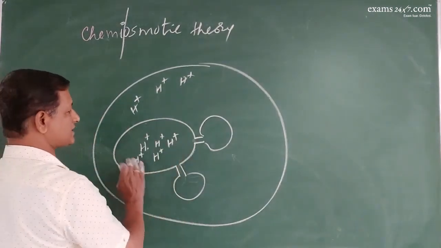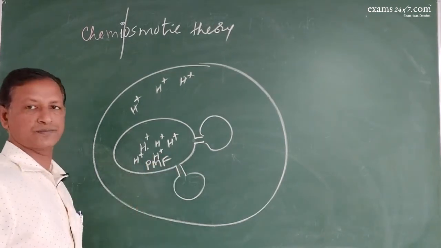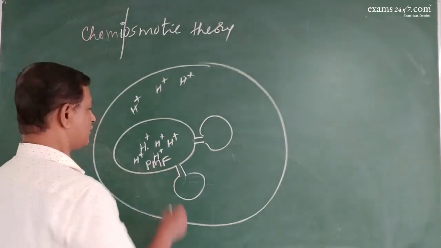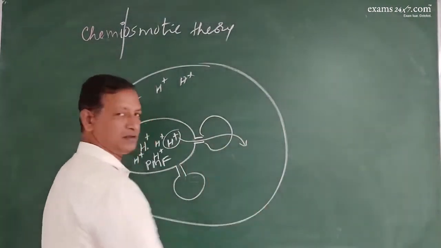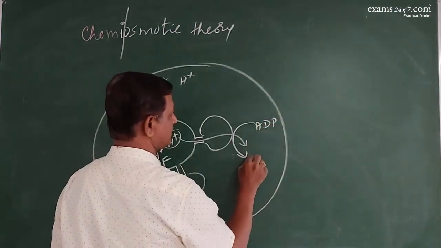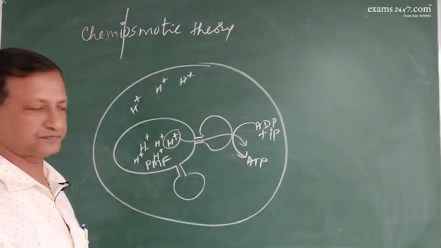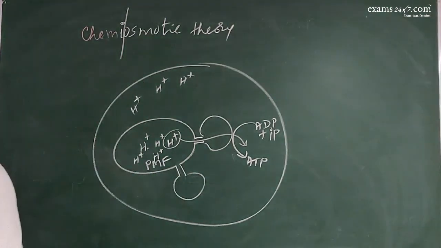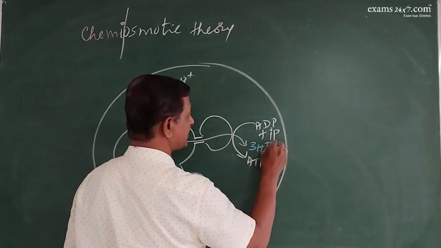Thus accumulation of protons inside the lumen produces proton motive force, which will transfer the protons into the stroma, during which the ATP is formed. It is found that for the formation of one ATP, three protons have to come out.